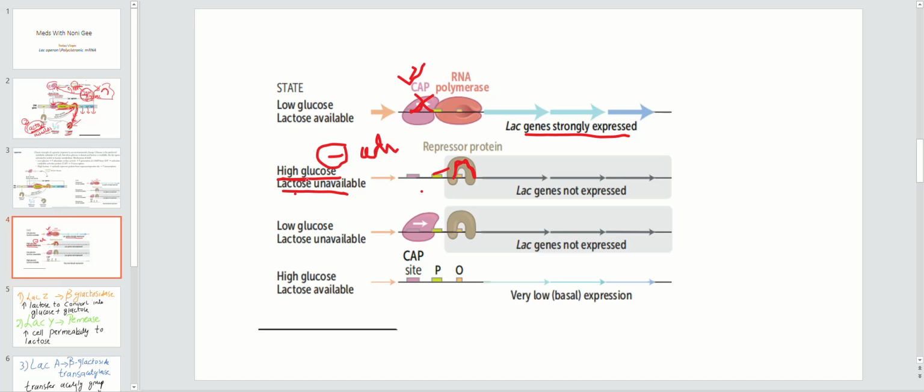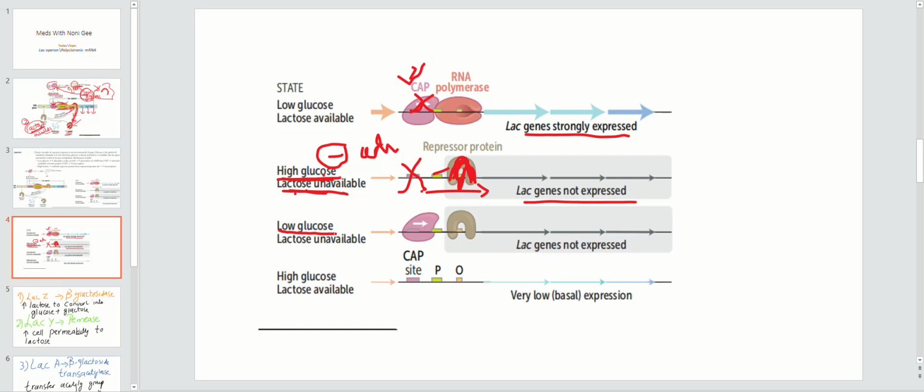So now you have to see these things and see what will be the action over here. High glucose, no CAP will be available. Lactose unavailable, repressor will stay bound because it is not removed. Lactose is necessary to remove this repressor protein, as it binds over here and removes it. So what will be the expression? Lac genes not expressed because this repressor protein binds with the operator and does not let the genes be expressed.